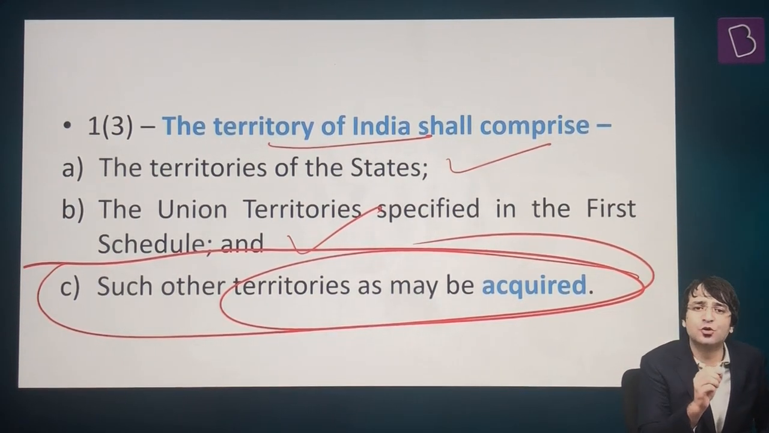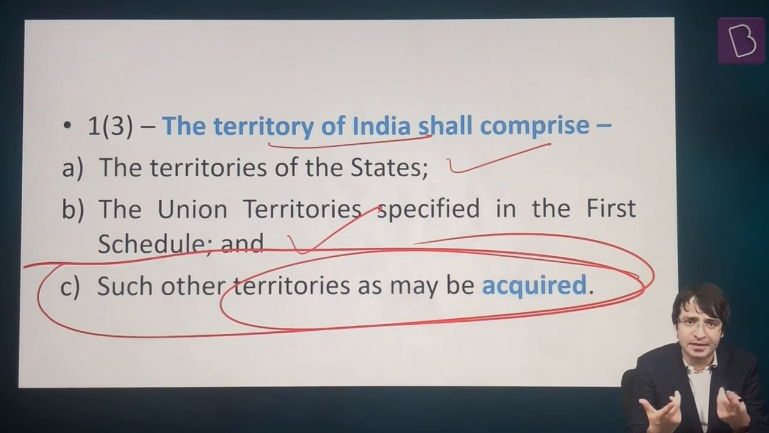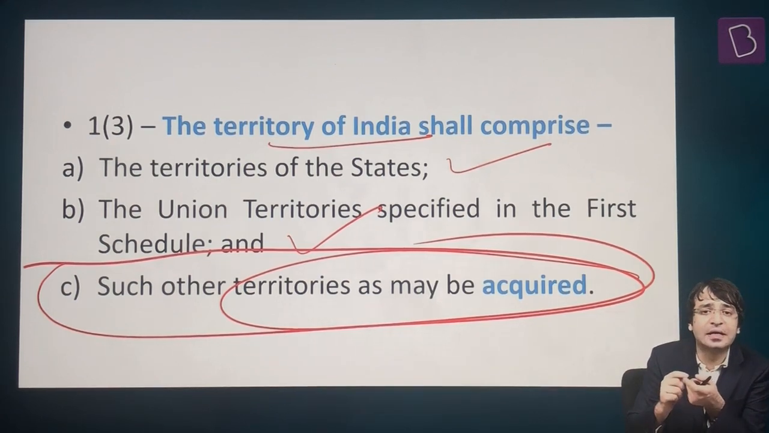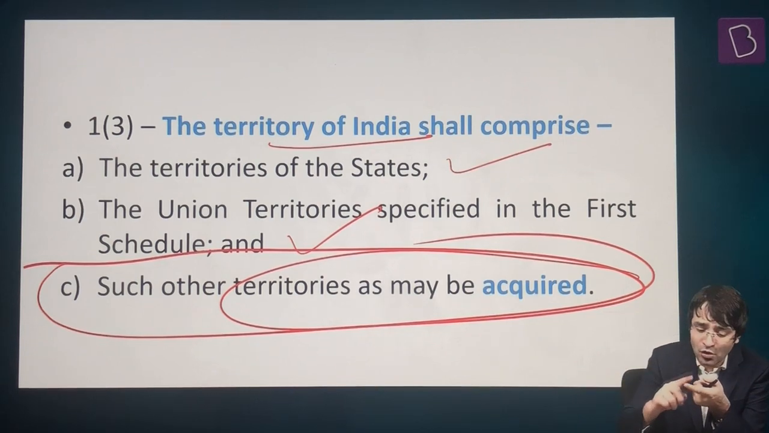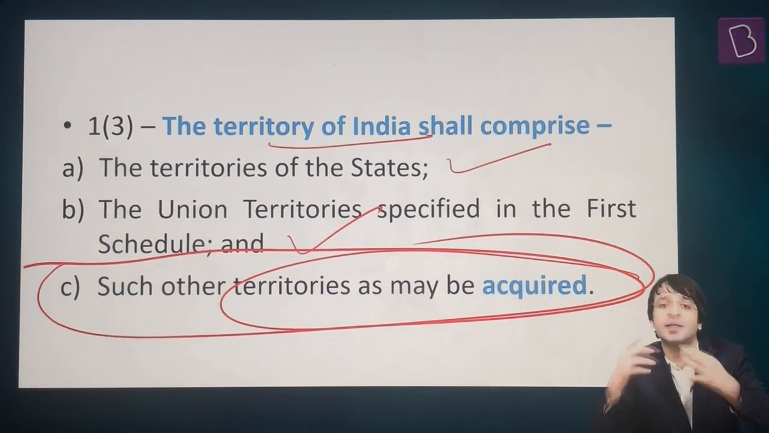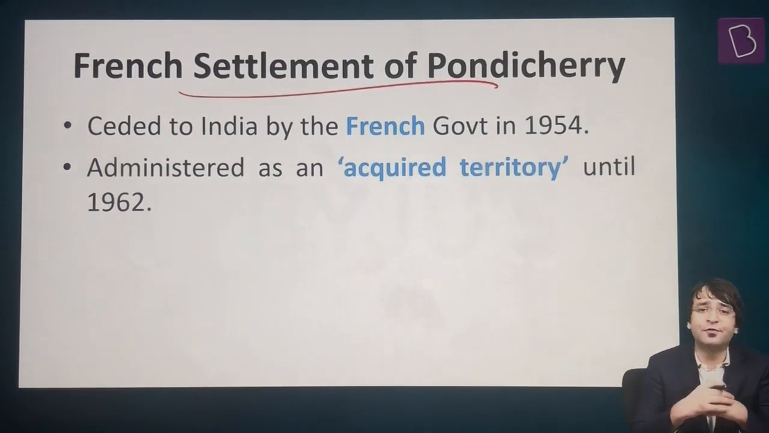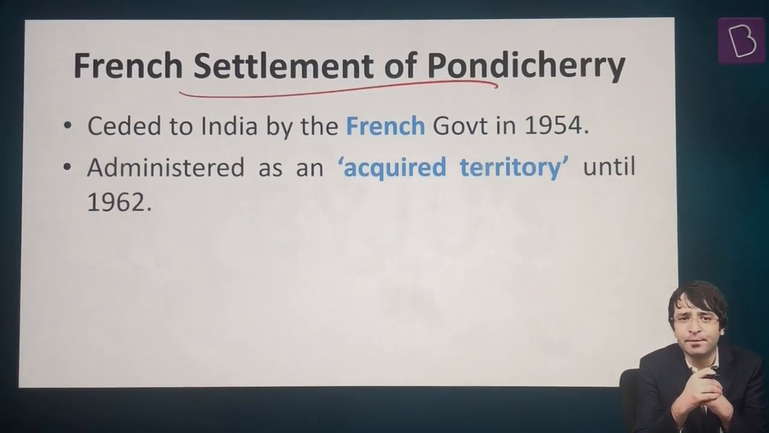To prevent that situation, the constitution makers thought let's have another category in place. The territory of India will consist of either states, the 28 states that we have, or union territories, the 8 union territories that we have, or acquired territories. And how can I give you an example of an acquired territory? One such example is the French settlement of Pondicherry, or now we call it Puducherry.